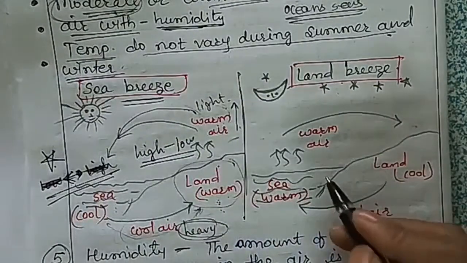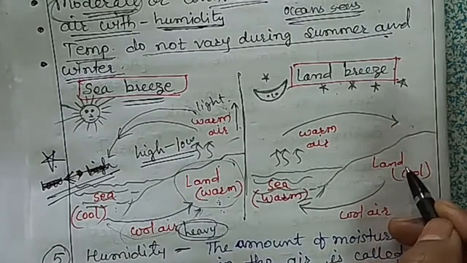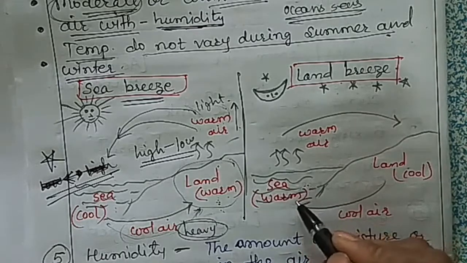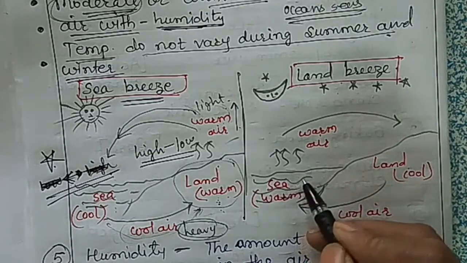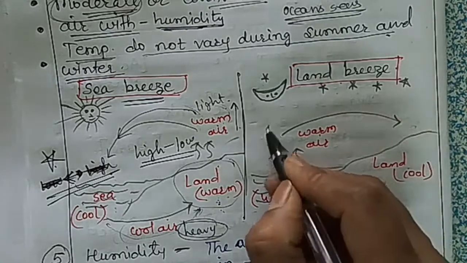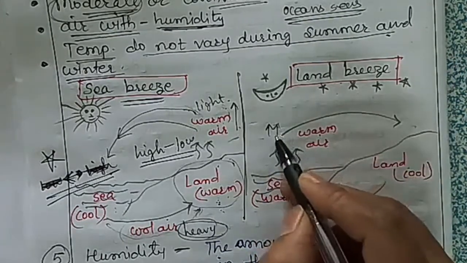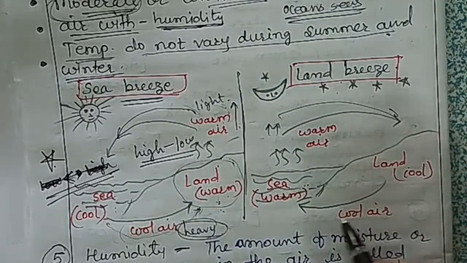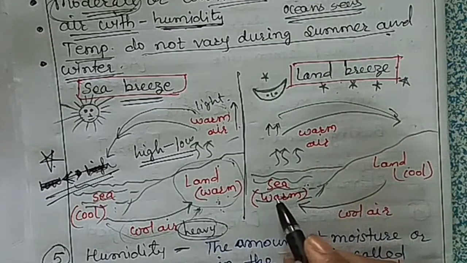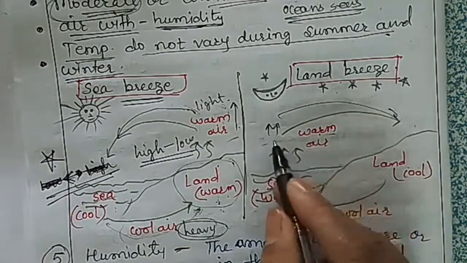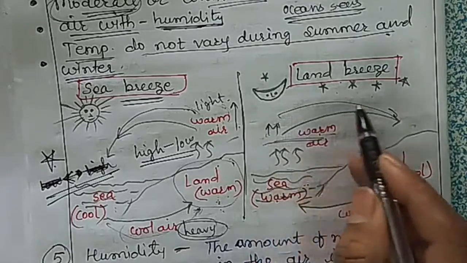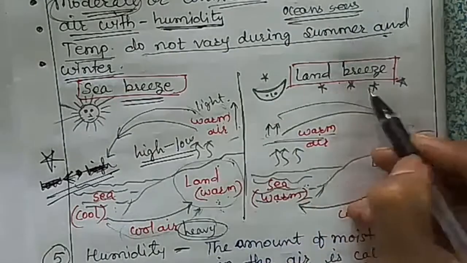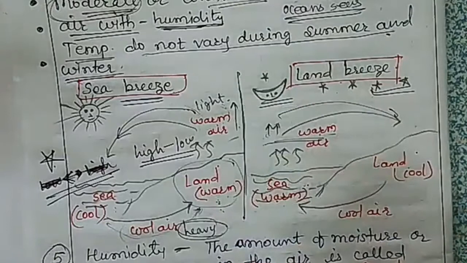At night what happens? The land cools down fast, and the sea water takes time to cool, which means at night the sea water is warm. So this warm air rises up, and because it is light, it moves towards the land. The cool air from the land moves towards the sea to take the place of this warm air. This movement of warm air to the land and cool air to the sea is known as land breeze, and this happens during the night.